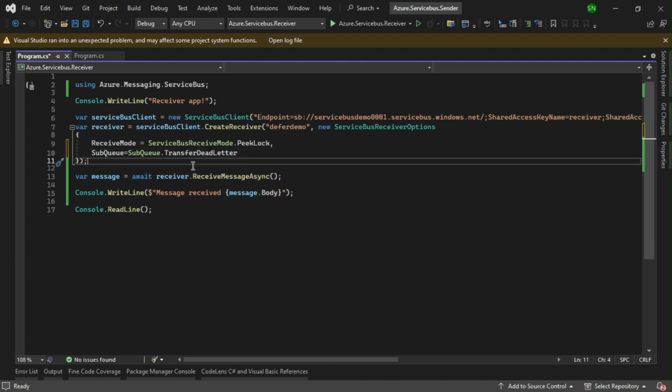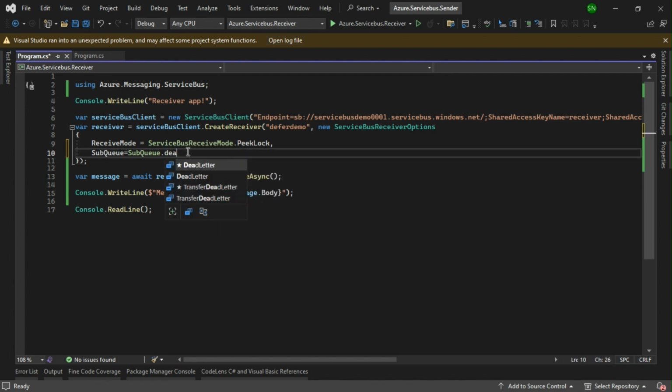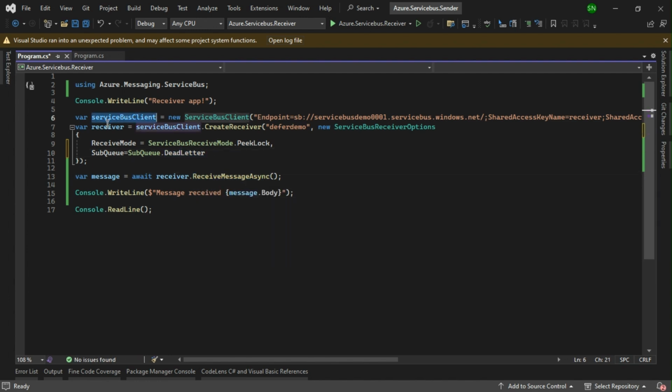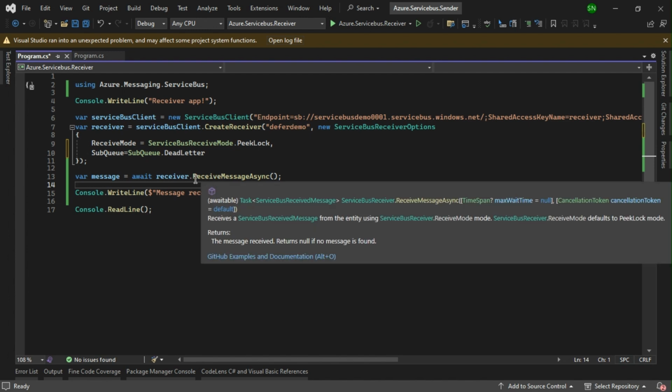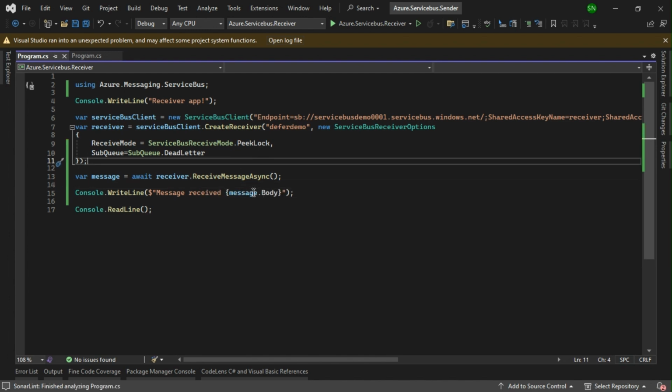For now, our messages were moved to the dead letter queue due to time to live expiry. For that, we are going to initialize our subqueue as dead letter. That's it. Now our receiver object is ready to consume a message from the dead letter queue. Everything else is similar. We have our receiver object, we are going to receive a message using the receive message async method, and we are going to consume it. We are going to console log the message.